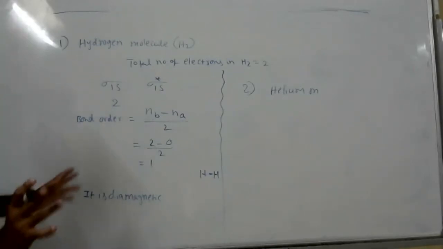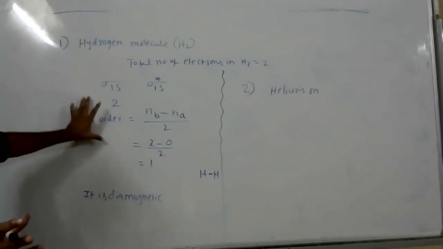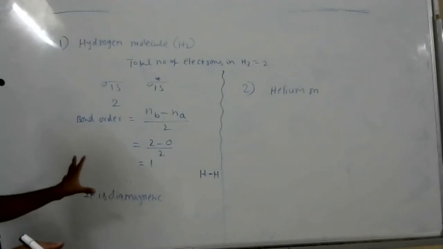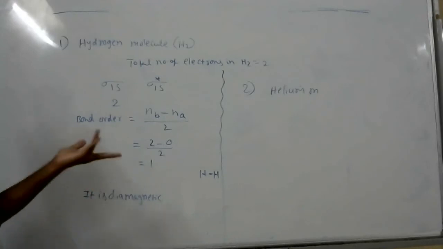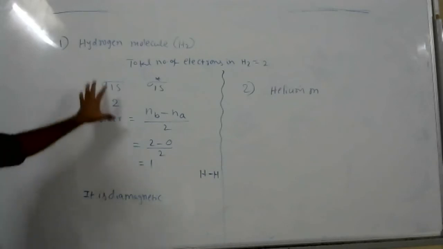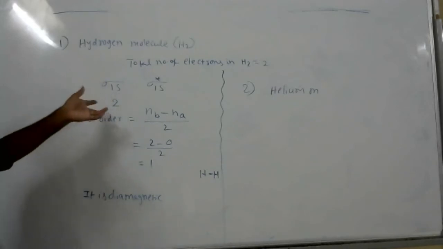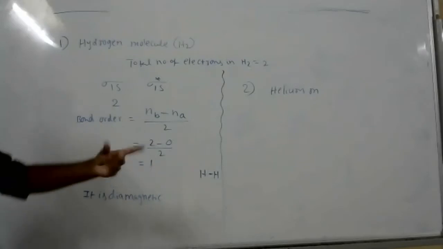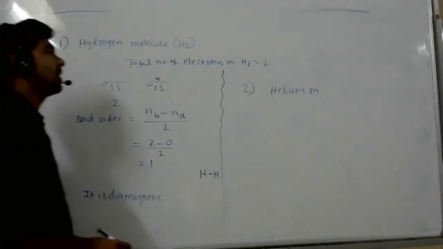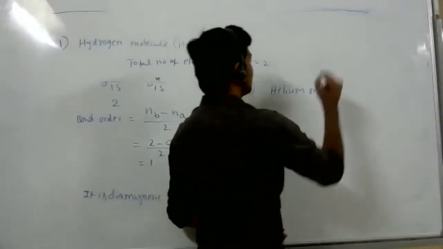Don't worry, because this is the simplest way to find out the bond order and molecular magnetic property. I will tell only for oxygen and nitrogen. You can apply that one for any kind of molecule. Suppose they ask for 1 mark and 2 mark, apply this method. The same question is asking for 3 marks, you draw the diagram. I will show you how to draw. Yesterday I gave no diagram. That kind of diagram I will give for nitrogen and oxygen.